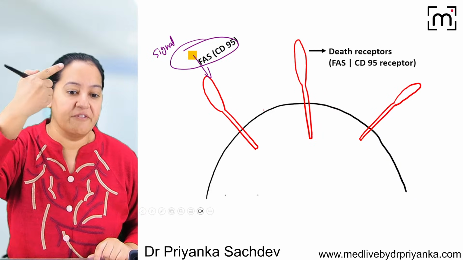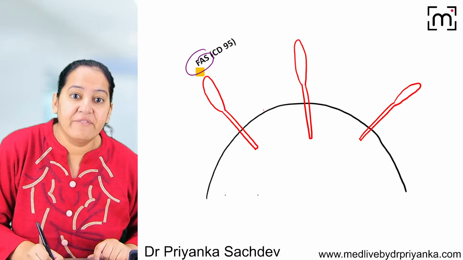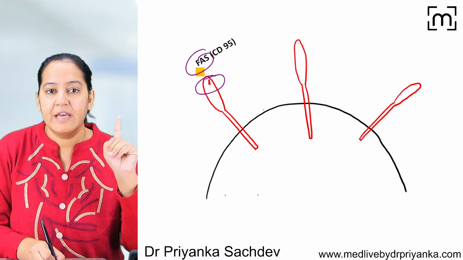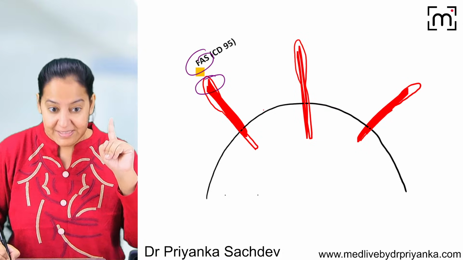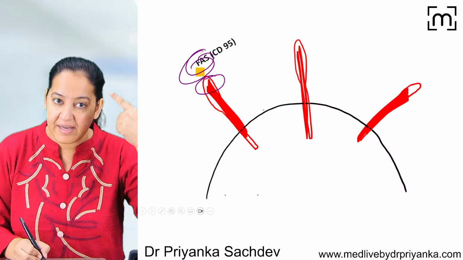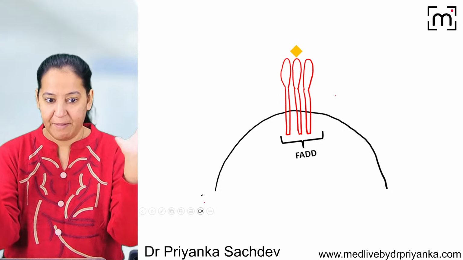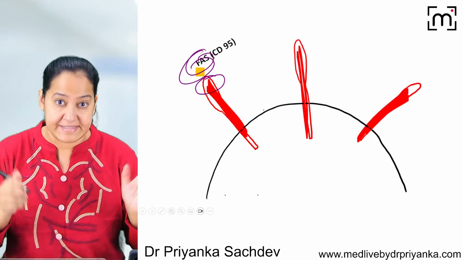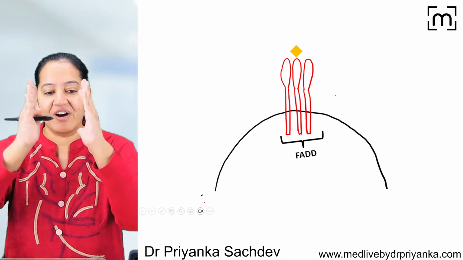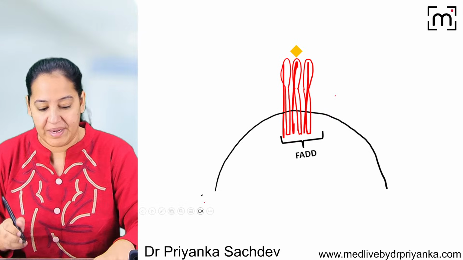So once the Fas ligand binds with the Fas receptor, the receptor gets activated. Till now, these Fas receptors were inactive. But as soon as they receive the signal from outside, multiple Fas receptors come closer. Till now they were at a distance. See, appreciate the distance between them. But as soon as they got the signal via the ligand, multiple Fas receptors come closer and they form a domain.